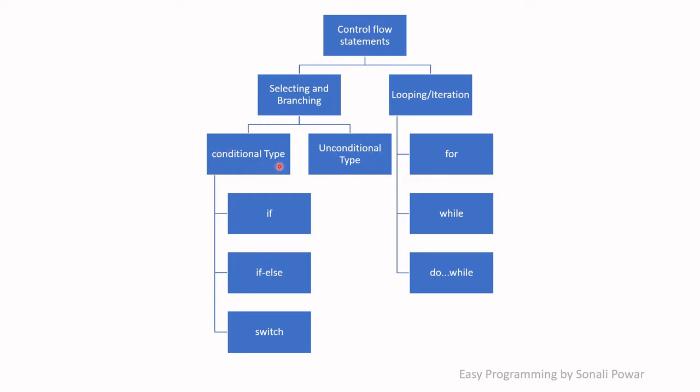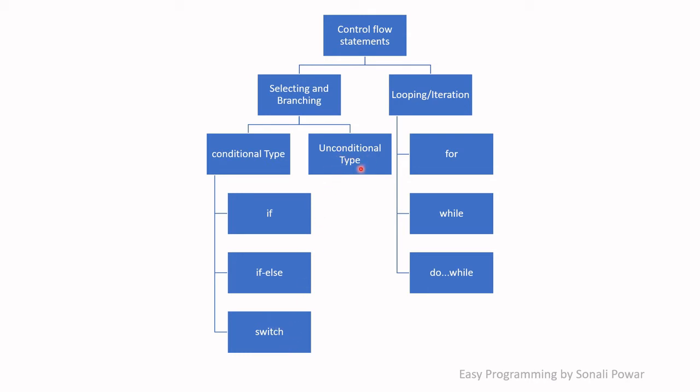So what is meant by conditional type? From the name itself you will get to know that conditional type means there is some condition, and depending upon that condition, whether it is true or false, I will take a particular decision. Under the conditional type there are three statements available in the C language. The first one is if, second one is if else, and the last one is switch.